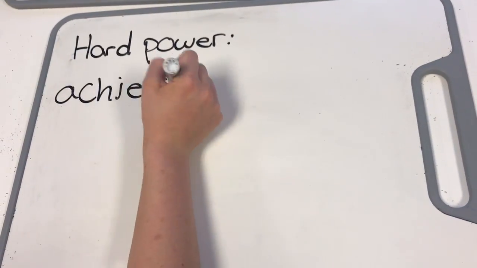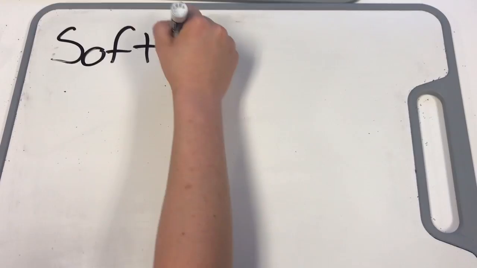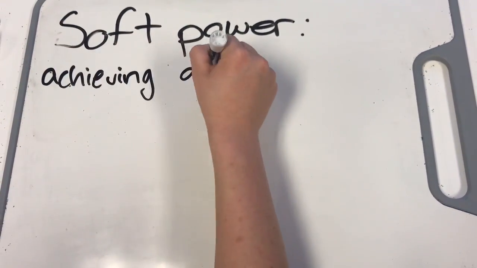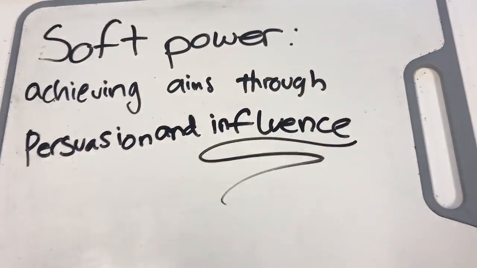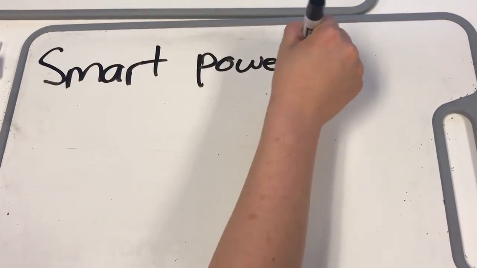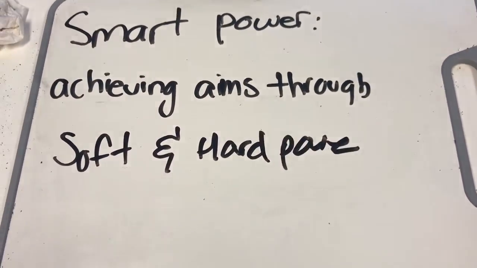Let's start with hard power. Hard power is achieving aims through force. Next, we have soft power. Soft power is achieving aims through persuasion or influence. Lastly, we have smart power. Smart power is achieving aims through force, persuasion, and influence.